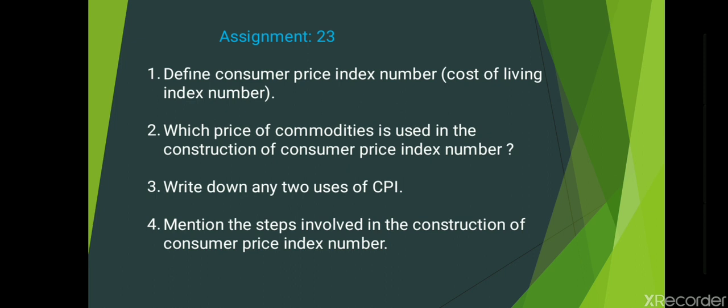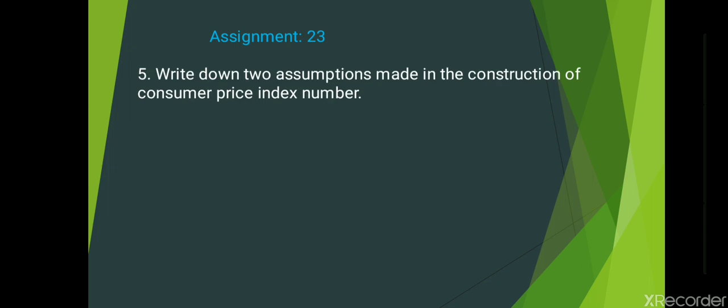And here is assignment number 23. The first question is, define consumer price index number or cost of living index number. The second question, which price of commodities is used in the construction of consumer price index number? Third question, write down any two uses of consumer price index. The fourth, mention the steps involved in the construction of consumer price index number. The fifth question, write down two assumptions made in the construction of consumer price index number.